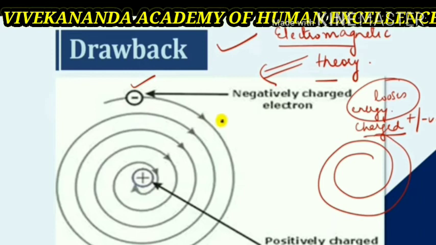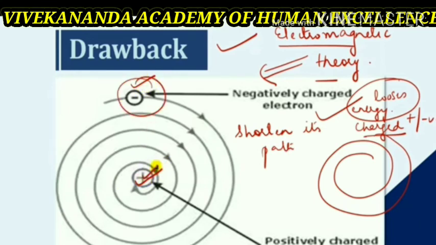The negatively charged electrons revolving around the nucleus will also radiate energy continuously, and lastly they will move closer and closer to the nucleus and fall into the nucleus. In other words, the atom should collapse.